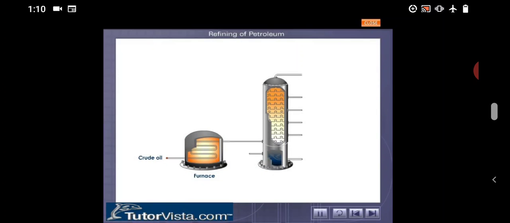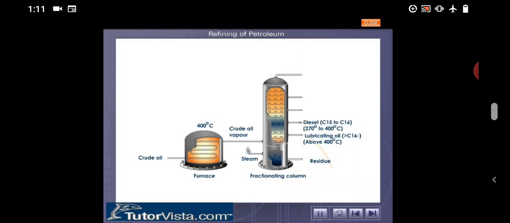Fractional distillation of petroleum is done by using a tall fractionating column or fractionating tower as shown here. Crude petroleum is heated to a temperature of about 400 degrees Celsius in a furnace, and the vapors thus formed are passed into a tall fractionating column from an inlet at its base. As the mixture of hot vapors rises in the column, it starts getting cooled gradually. Due to this, the vapors of the higher boiling fractions of petroleum condense first in the lower part of the tower, but the vapors of the low boiling fractions rise up into the tower and condense later.